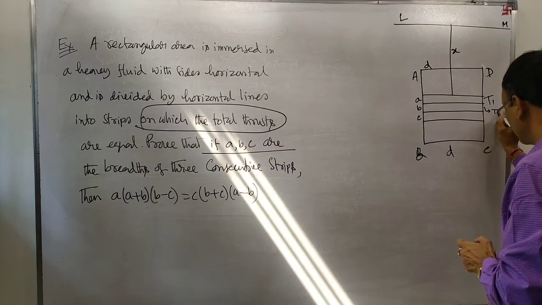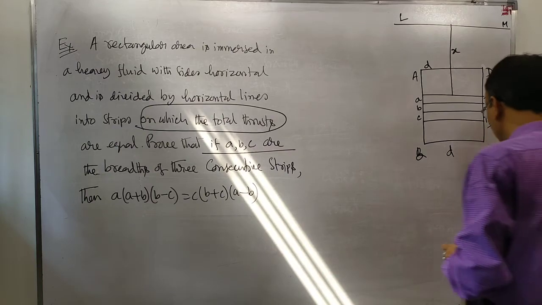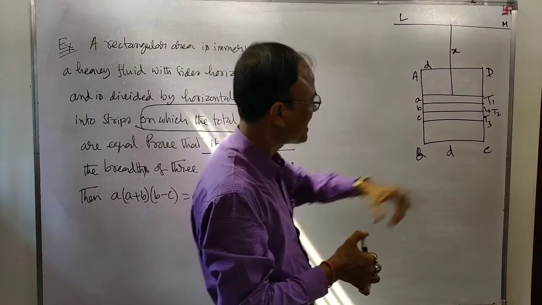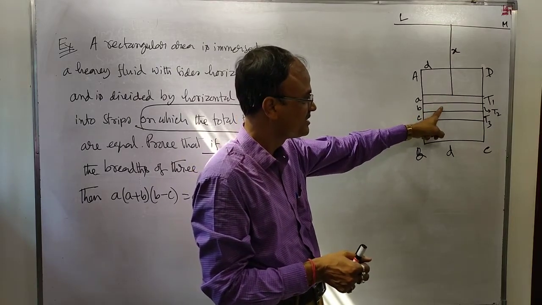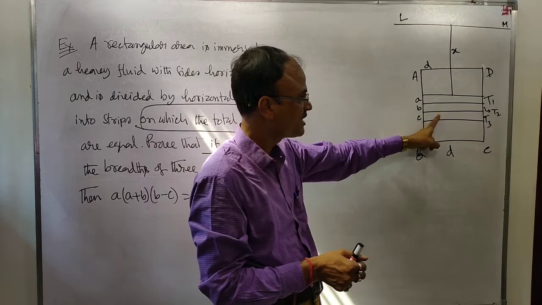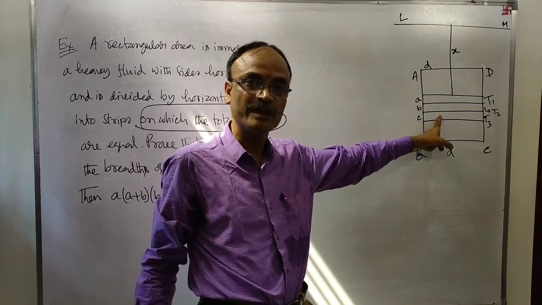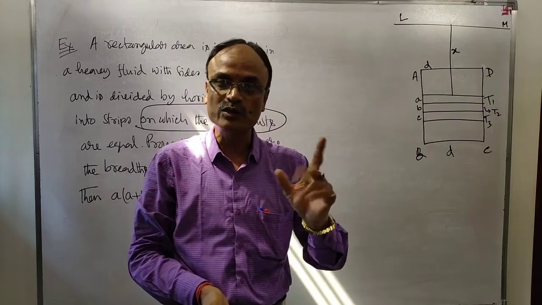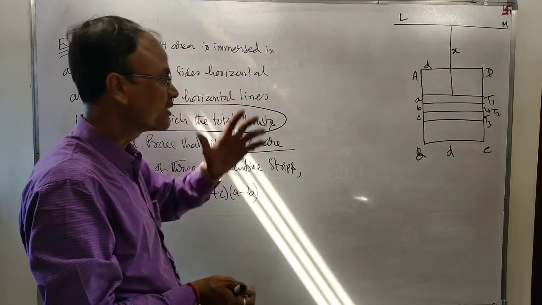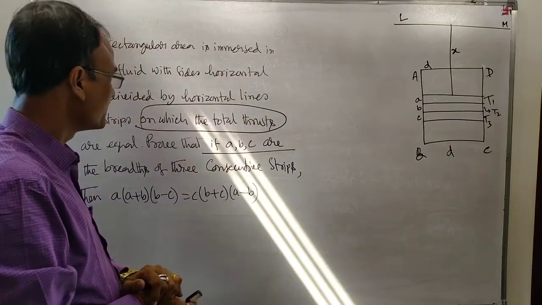Suppose this is T1, T2, and this is T3. Thrust on this strip is T1, on this strip is T2, on this strip is T3, and these thrusts are equal. T1 equal to T2 equal to T3. Now let me write first.